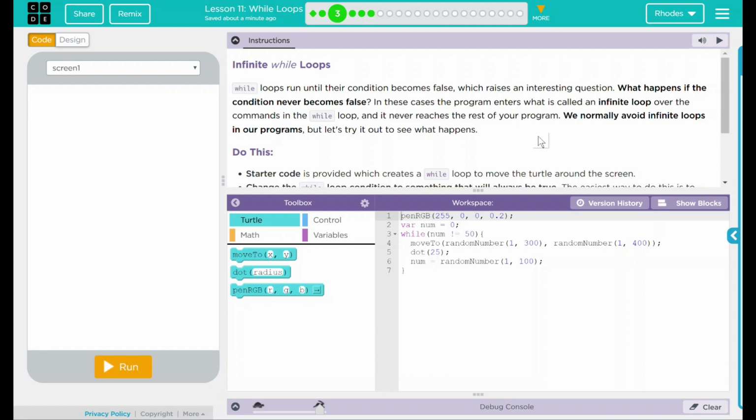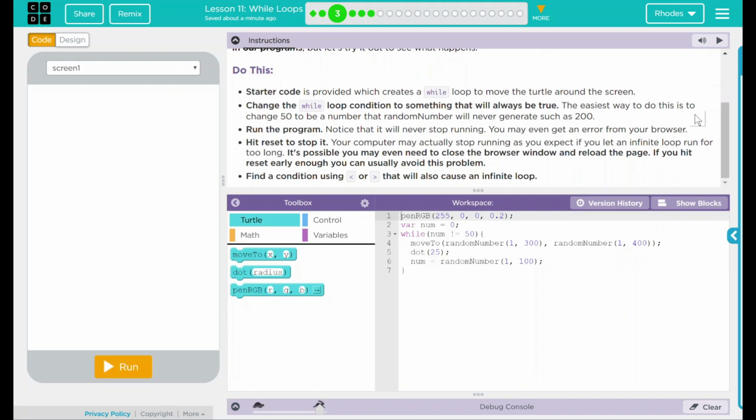While loops run until their condition becomes false, which raises an interesting question. What happens if the condition never becomes false? In this case, the program enters what is called an infinite loop over the commands in the while loop, and it never reaches the rest of your program. We normally avoid infinite loops in our programs, but let's try it out to just see what happens.